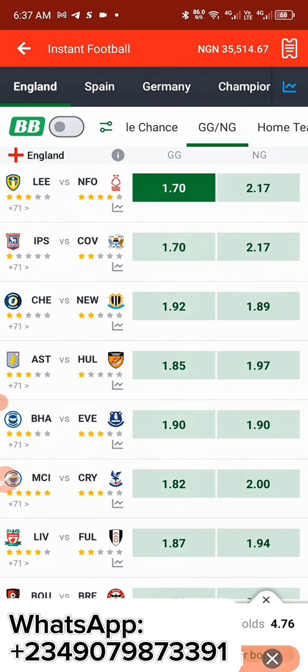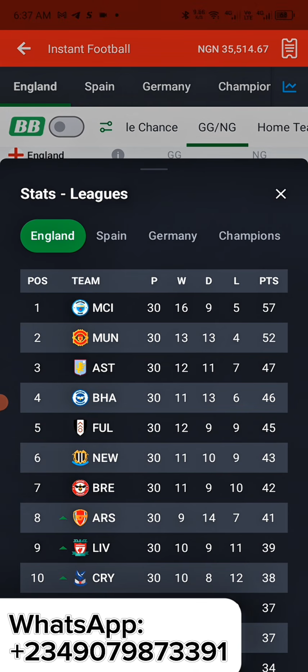The next thing we need to do is go over to the statistics section, like I told you guys. This is where we're going to go, to this small button that is here. When we go over there, we're going to check it. So where is the England section? This is the England section. So this is where we're staying. So what are we going to do?